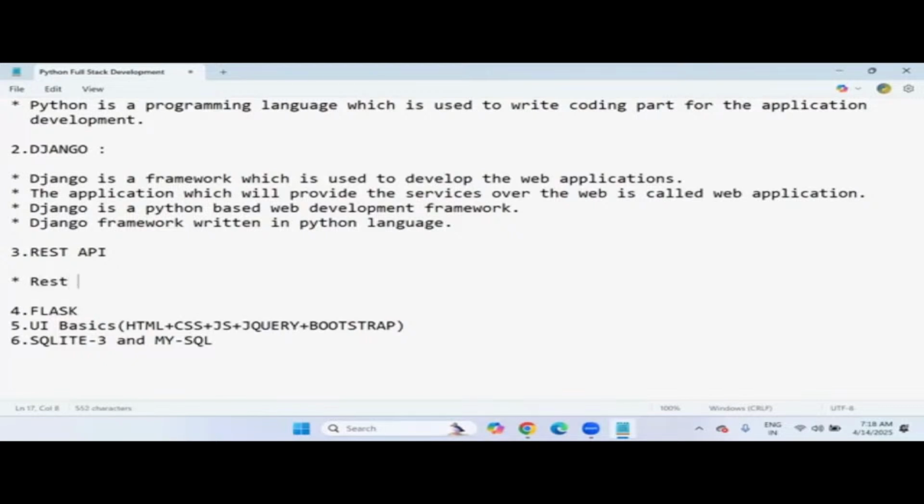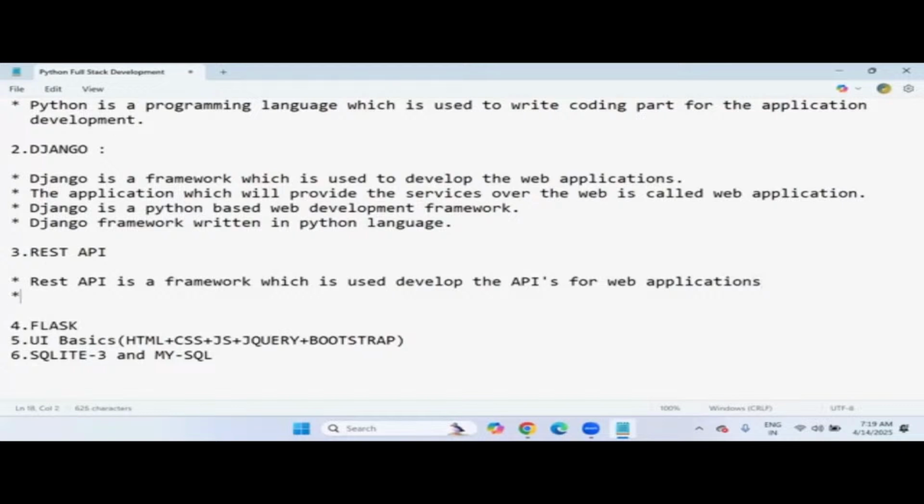REST API is a framework. It is also a completely Python based framework. The purpose of REST API is that it is used to develop the APIs for web applications.